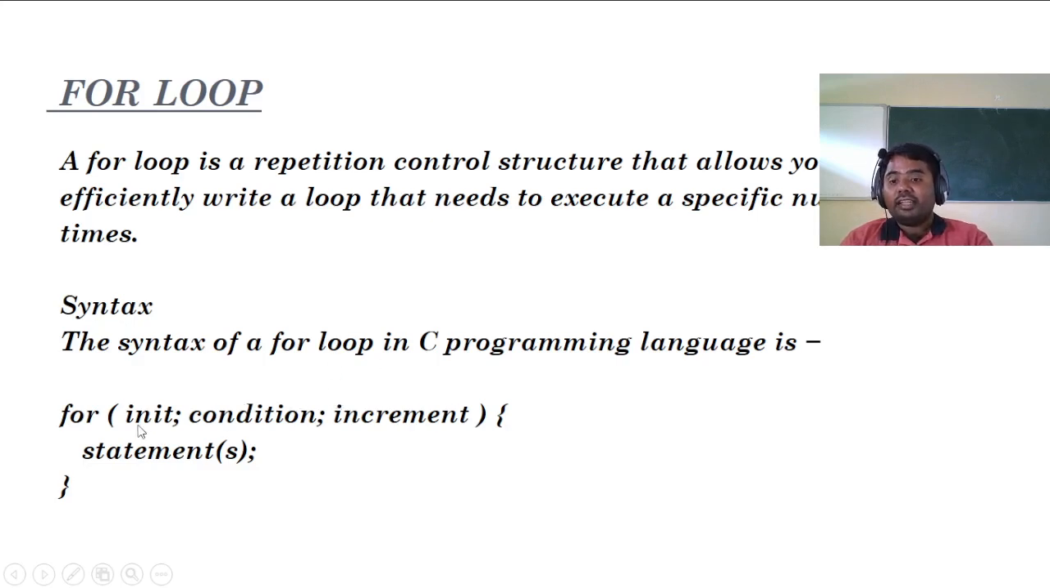So initialization will be done only once. Condition, increment or decrement, and statement will get executed n number of times. The statement will get executed only if the condition is true. After the statement, it will go for the value increment or decrement. Then before executing the statement again, the condition will be checked. This is the for loop: initialization, condition, and increment.